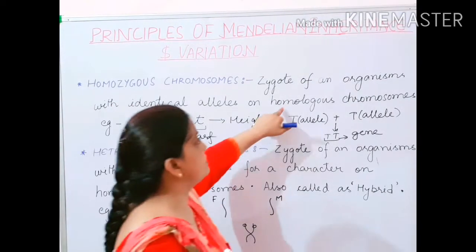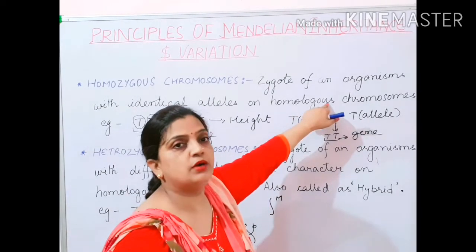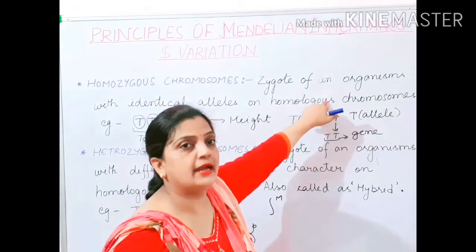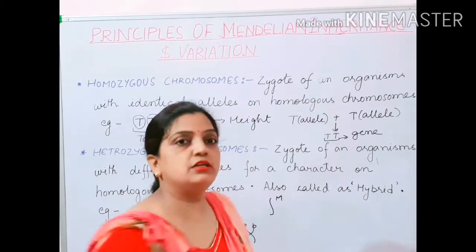Always remember children, homologous. Homo means same and logous is taken from the word loci.